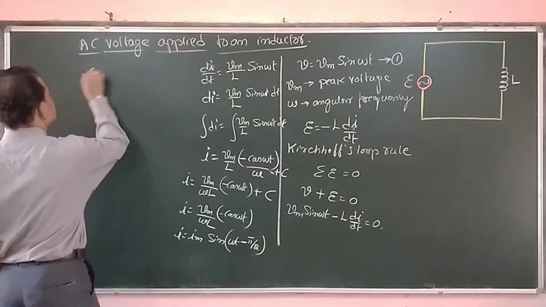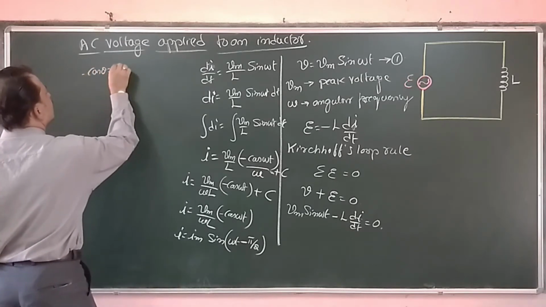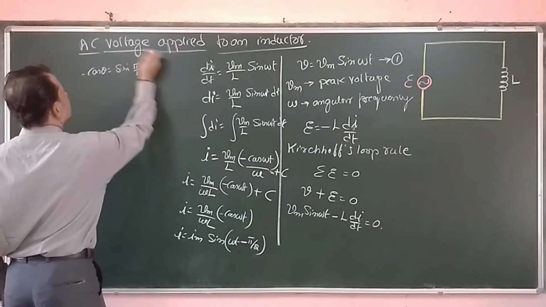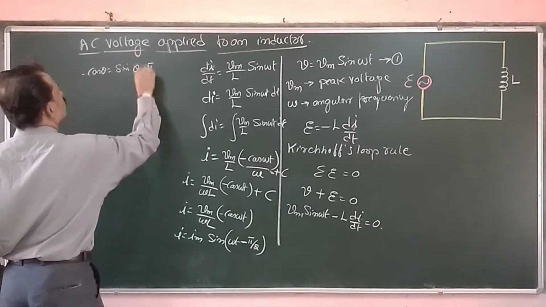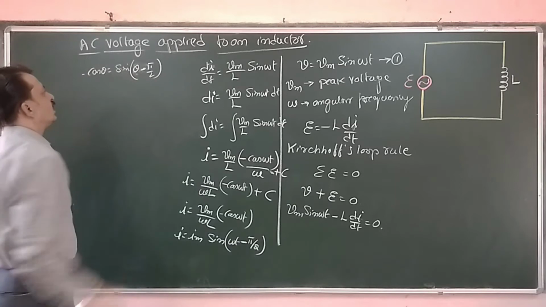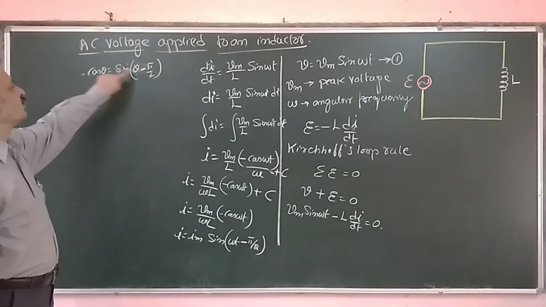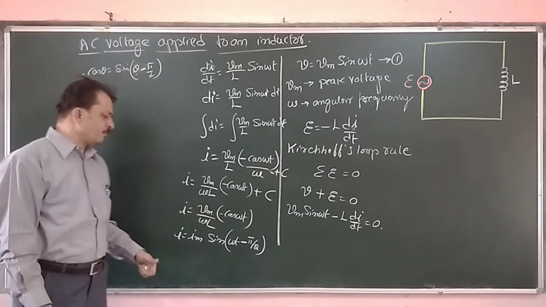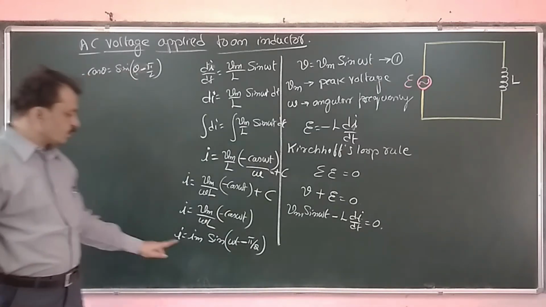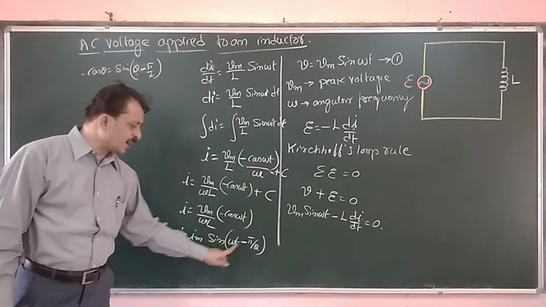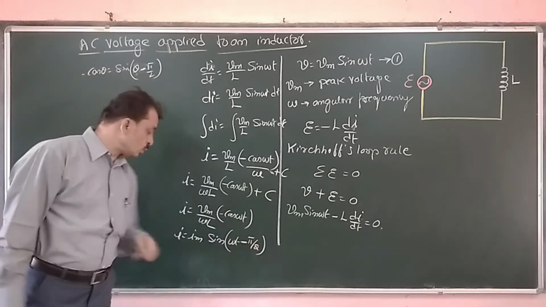That is, using the identity minus cos theta equals sine of theta minus pi by 2, we write minus cos omega t as sine of omega t minus pi by 2.